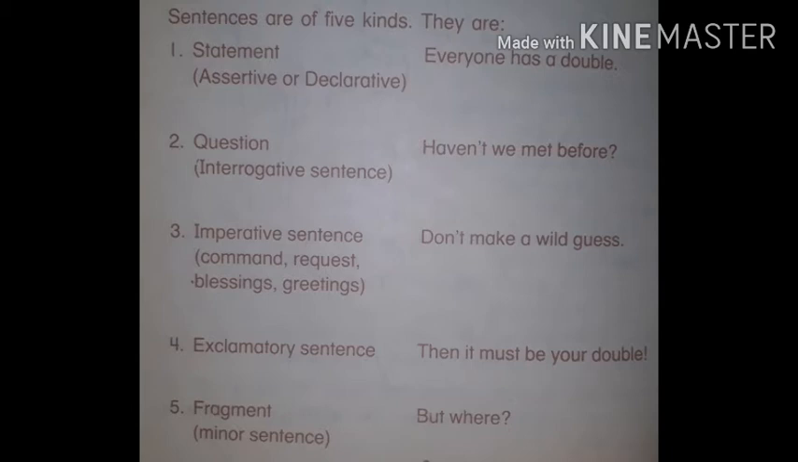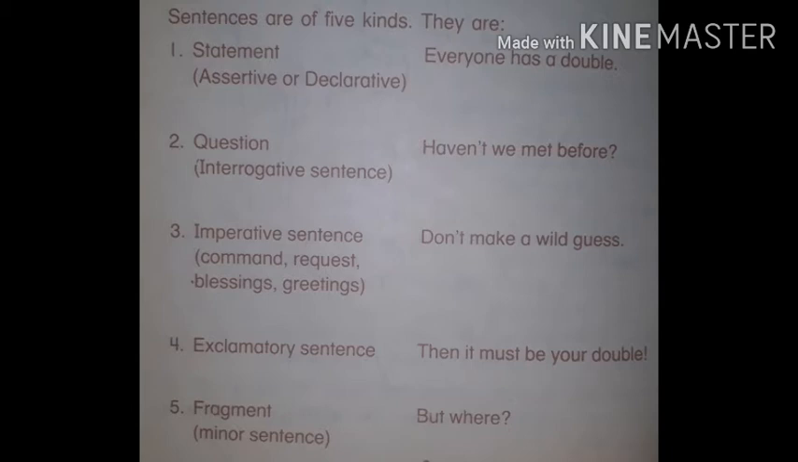When there is information, like everyone has a double, it is a declarative sentence. The sun rises from the east. It is a declaration. So this type of sentence is called a statement. When we make any comment, that is a statement.